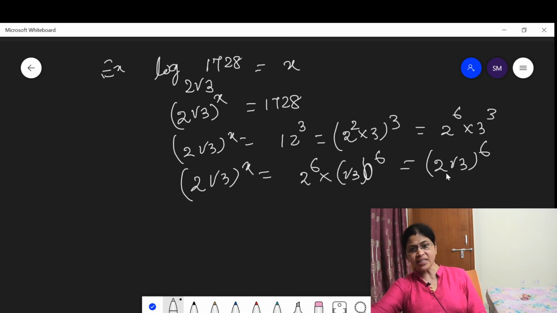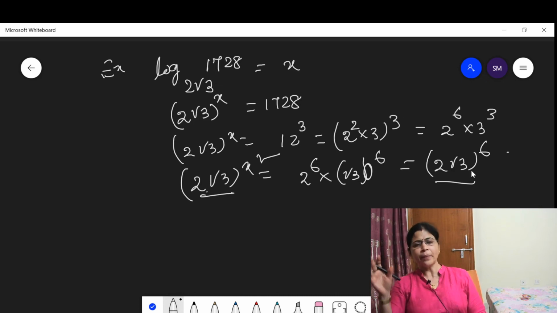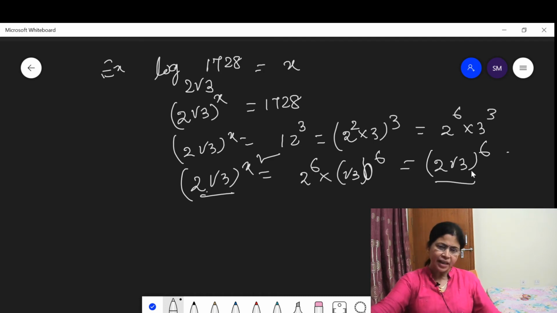The RHS is 2 root 3 to the power 6. The LHS is 2 root 3 to the power x. When the base is same, you can compare the exponents. By comparing the exponents, we get that x equal to 6.